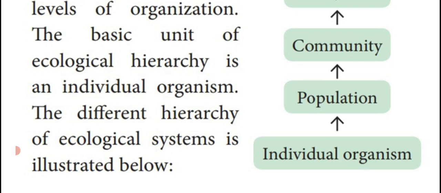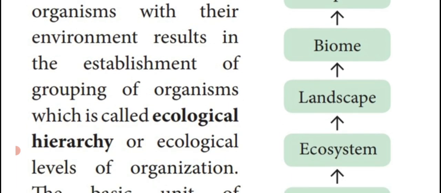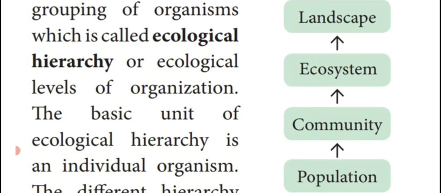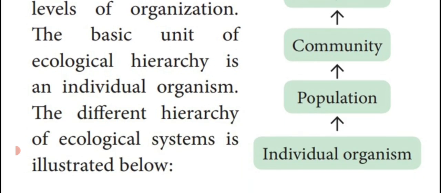For the answer, you have to write the entire paragraph up to individual organism, and also draw the flow chart given on the right-hand side. That is the answer for ecological hierarchy or ecological levels of organization.